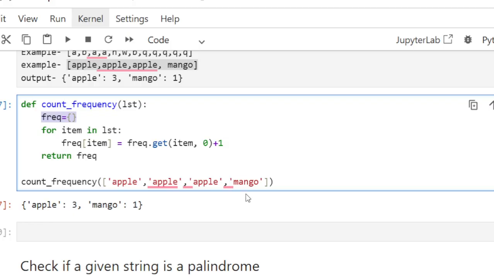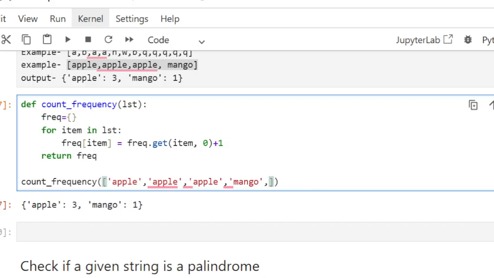Then again it will get the mango. So default value will be 0. Then it will increment it by 1 because we got it one time. Okay. So now at the end it will return the dictionary. So then we will have the apple 3 and mango 1.